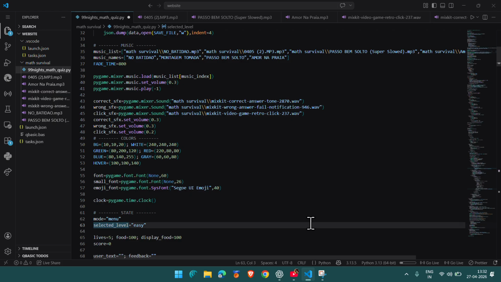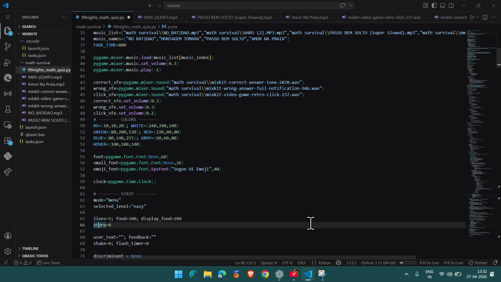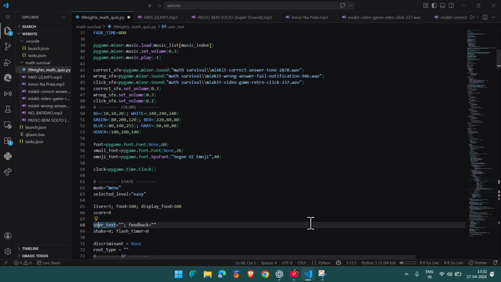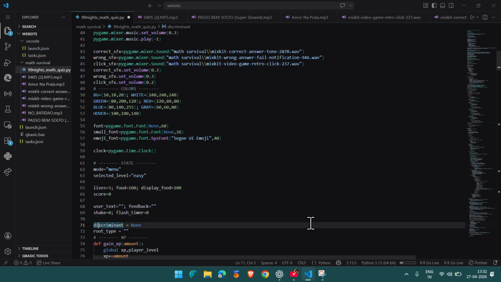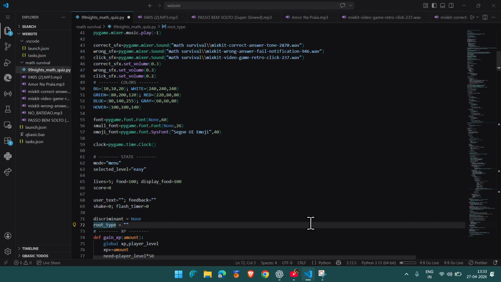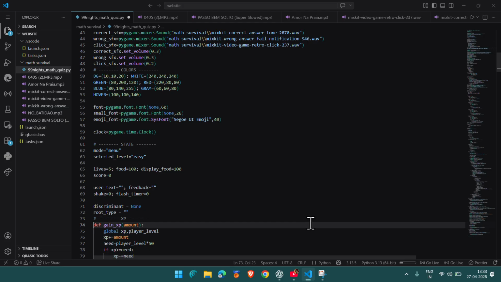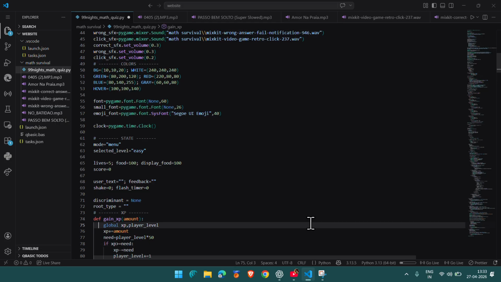So mode is menu. Selected level is easy, at first it will be easy. Then lives 5, food 100, display food 100, score 0, user text, feedback, shake. It shakes when you get something wrong or if you're out of food. Flash timer. Discriminant, that's the main part for the quadratic equations. If you know what quadratic equations are, you know. And then root type. Then the gain XP function, gaining XP is the main part and my favorite part.